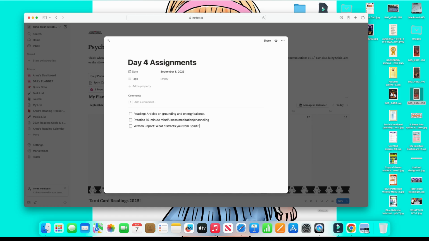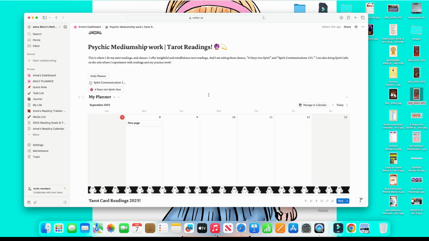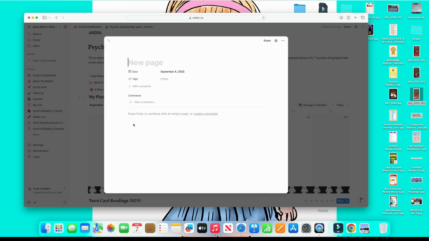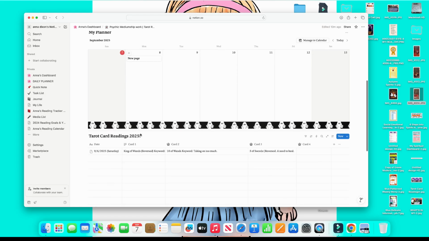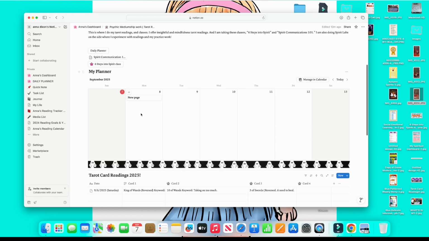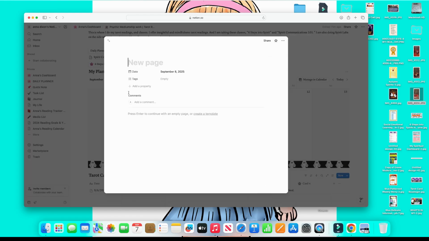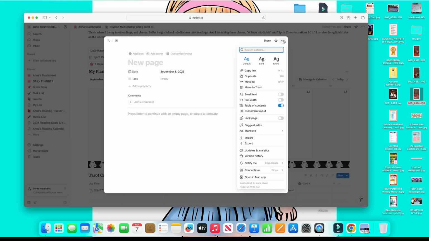I still have yet to complete day 4 assignments. I'm taking weekends off from doing schoolwork so I can dive in, paint, and relax and not worry about schoolwork or anything like that. But here's day 4. Here's where I realized I wasn't doing it on the right calendar, on the right page. I was just adding assignments to the calendar, but in the end, I do move it to the 6 Steps into Spirit class.